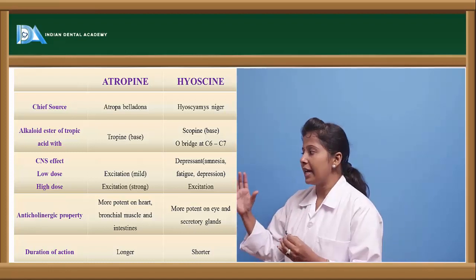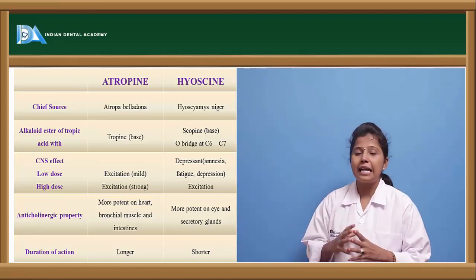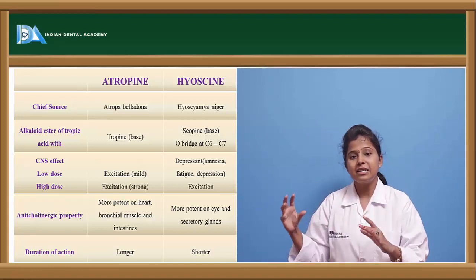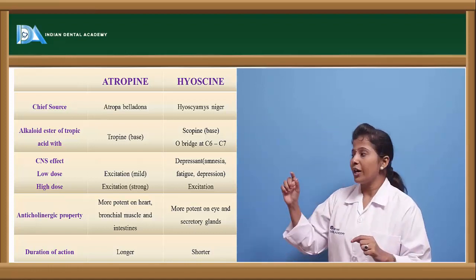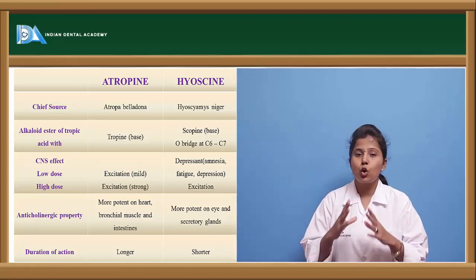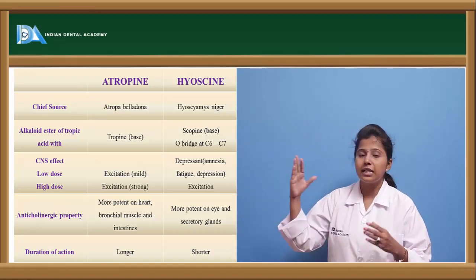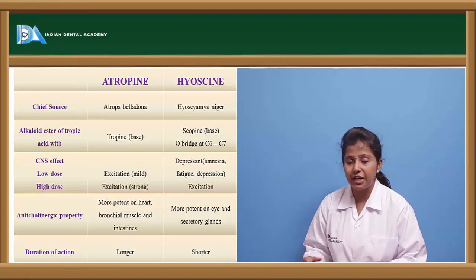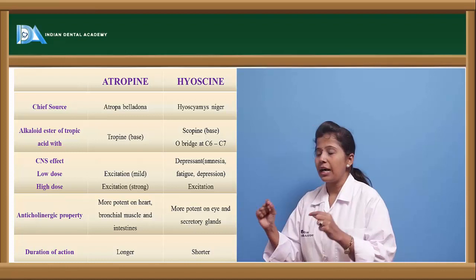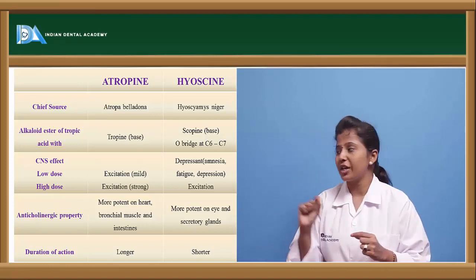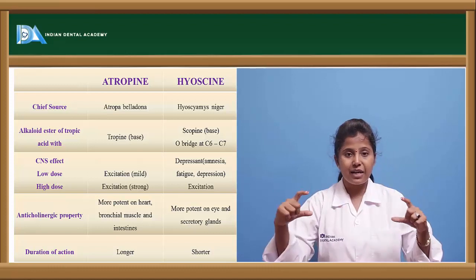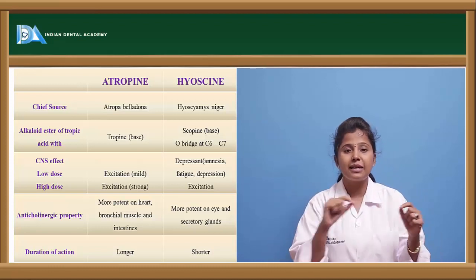Atropine contains an alkaloid ester of tropine. In the sense, these drugs contain alkaloids. Atropine contains tropine alkaloids, and hyoscine contains scopine alkaloids, and both of these alkaloids are basic in nature. But the peculiar characteristic of scopine alkaloids is that they have an oxygen bridge at the C6 and C7 carbon atoms. At the C6 and C7 carbon atoms, there is an oxygen atom attached bridging those carbon atoms.